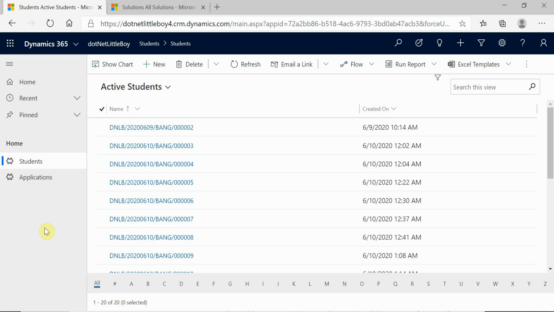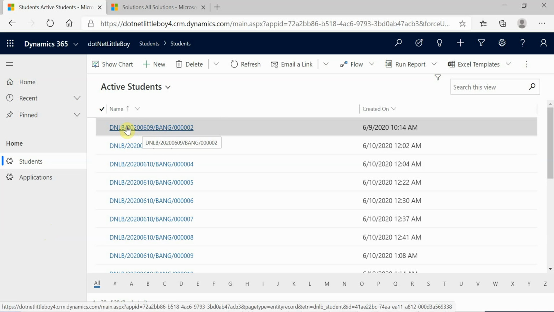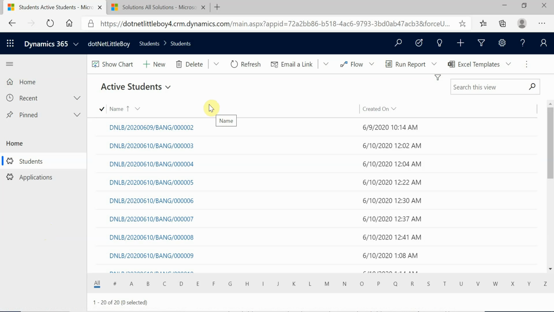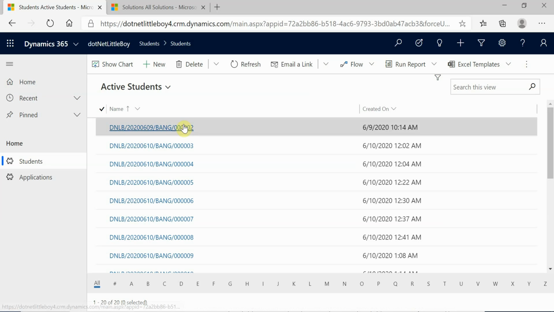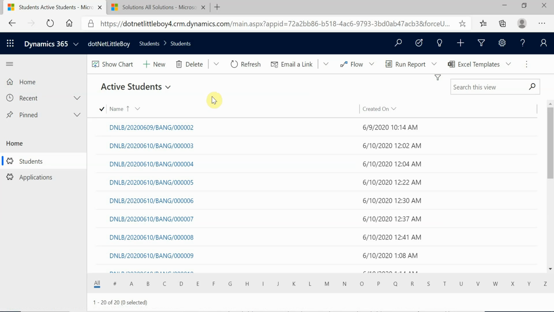Hello everyone. In this video, we will develop another plugin on the pre-validation, and we will develop a plugin for the delete operation. So when we delete one record of the entity, say a student, then we will find the related record of the student course associated with this particular student. If it has any related record of the student course, then we will restrict deleting this entity, and we'll throw an exception to the user.